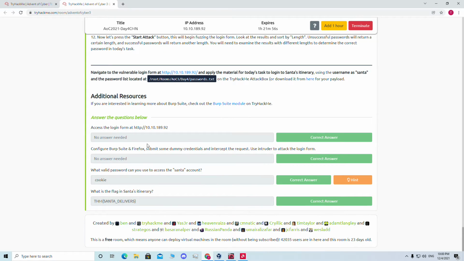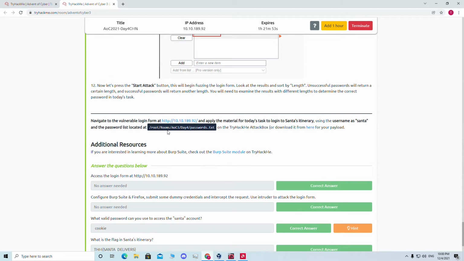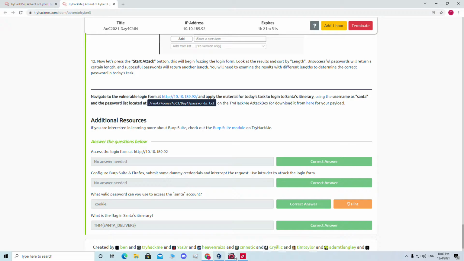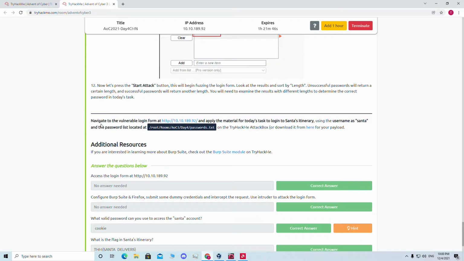Okay, I have already solved it, and I will go over it again and show you how to do it. First, I will go to my Kali Linux. The challenge says to navigate to the vulnerable login form at this IP and apply the material from today's task to log in to Santa's itinerary using the username Santa. They are already telling me the username is Santa, and the password list is located at this place on the TryHackMe attack box, but we are not going to use the attack box. We'll download it from here for your payload.